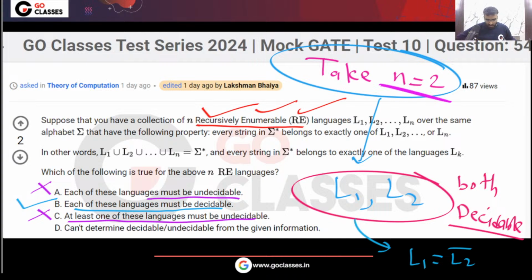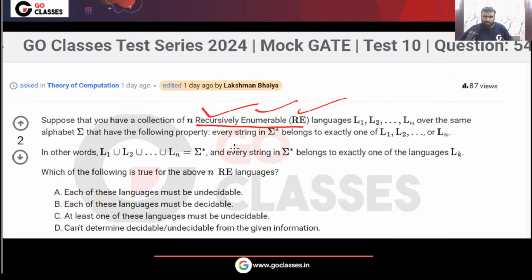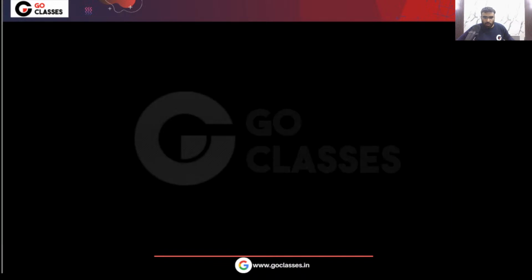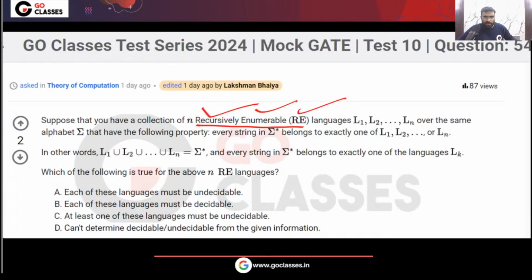Okay. Now, is there anyone here who wants the general solution? Who is curious for the general solution, like how to prove it for any random n?